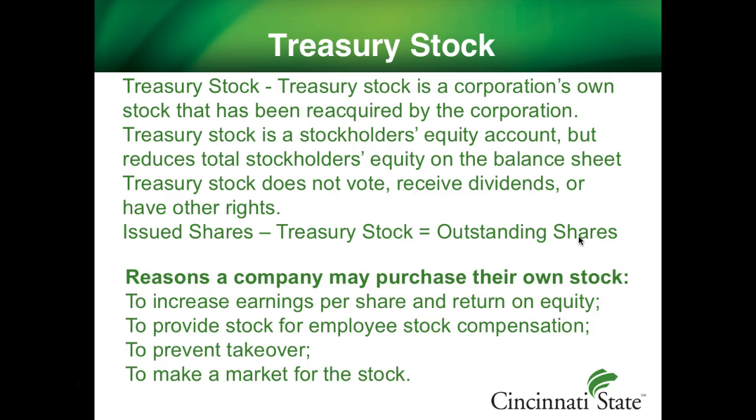There are a number of reasons why a company will repurchase their own stock. For example, earnings per share ratio will improve. As the outstanding shares go down, the net income is divvied up to less number of shares. Other reasons are to provide stock compensation for employee retention plans, to prevent takeover, or manipulate the market price by changing the supply and demand.